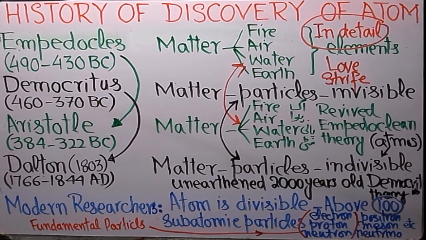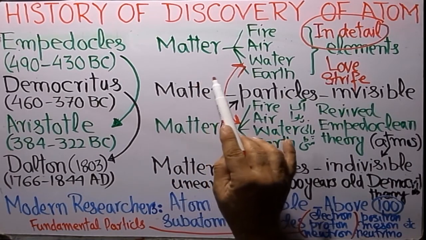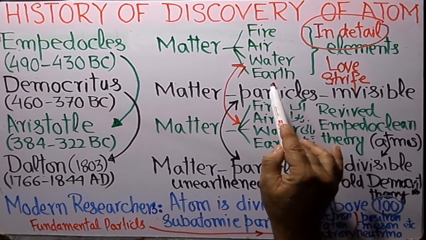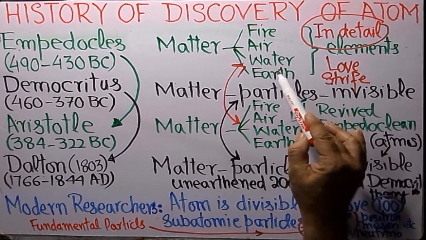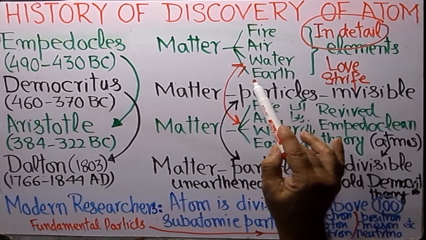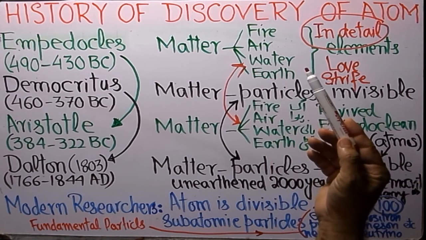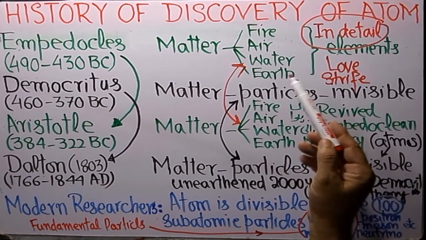So there is a constant struggle between love and strife, which we are seeing even today. Things are being made up, things are being destroyed. And this has become an eternal phenomenon of this universe. So Empedocles not only presented his theory about matter, that it is composed of four elements, but he also used two forces to make all things. He explained in detail how these things are formed.